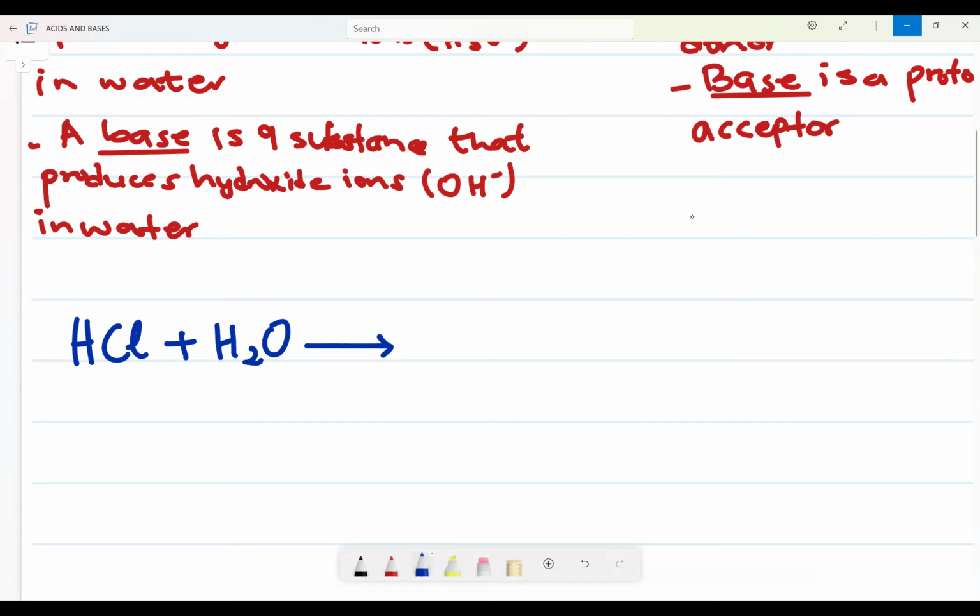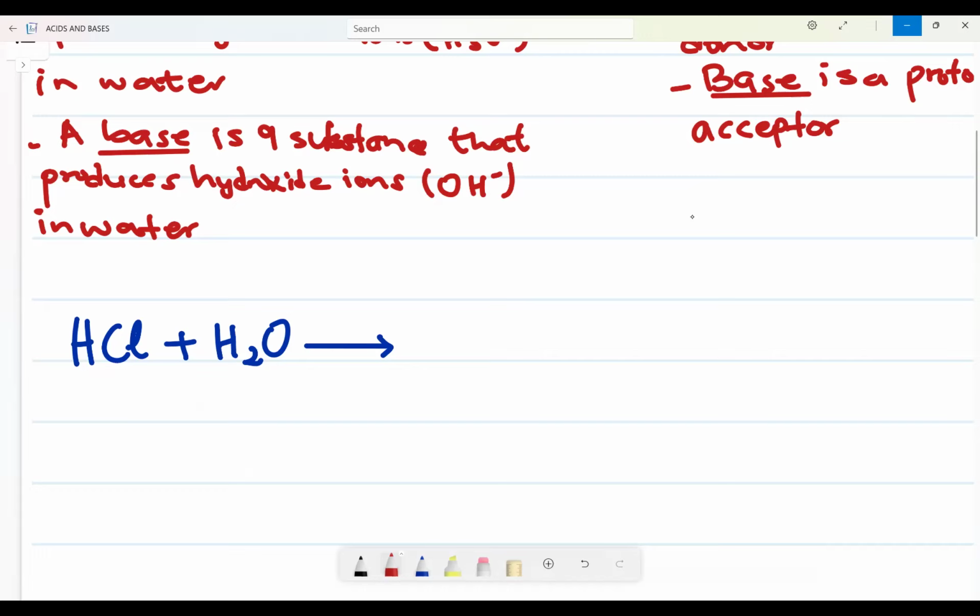Arrhenius said I'm going to form hydronium ions in water. An acid is a substance that forms hydronium ions in water. This is an acid, so according to Arrhenius, this acid should produce hydronium ions in water.